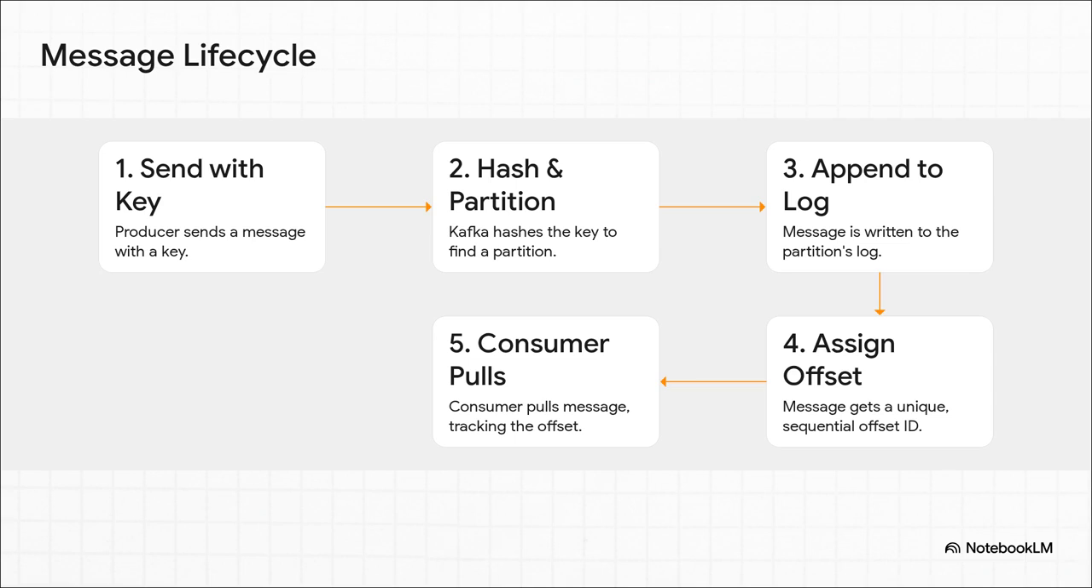Our producer sends a message with our game ID key. Kafka takes that key, runs it through a hash function, and that calculation tells it exactly which partition to send it to. The message gets written to the end of that partition's log file, and it's given a unique sequential number called an offset. You can think of this offset as a bookmark. It's brilliant, really. Consumers use that bookmark to keep track of exactly where they are. So if a consumer crashes and has to restart, it knows precisely where to pick back up without ever missing a single event.